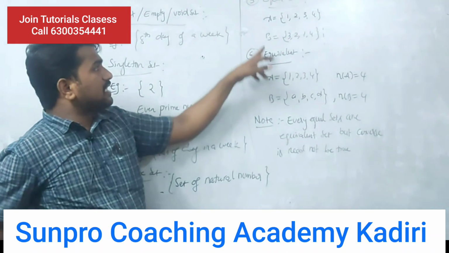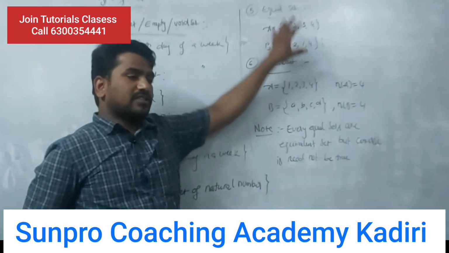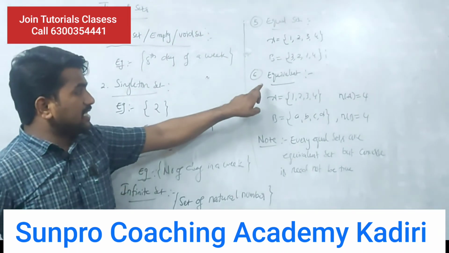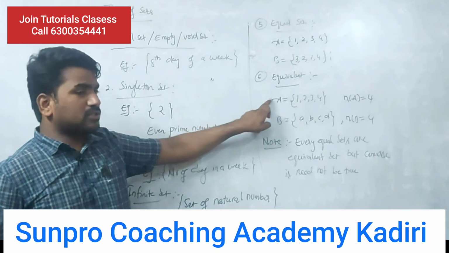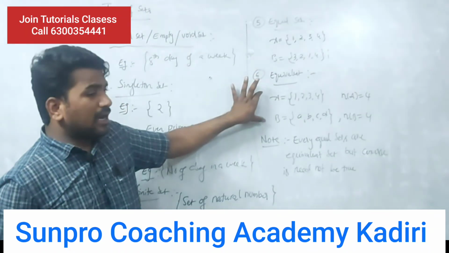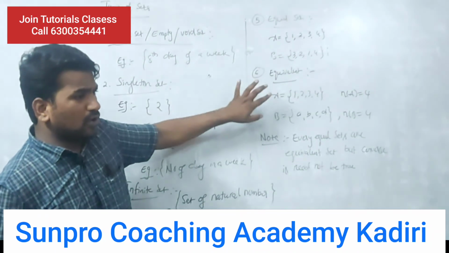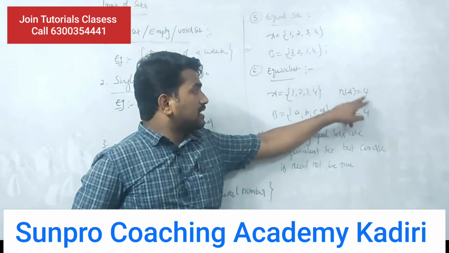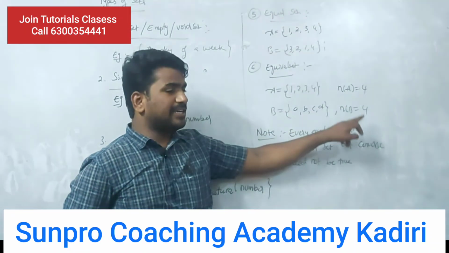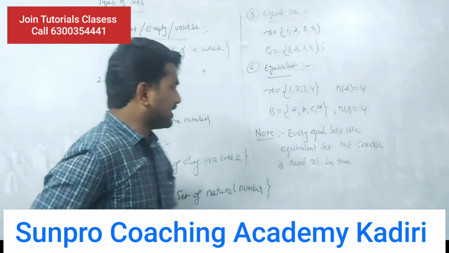See once here, in set A we have 1, 2, 3, 4 and set B is 3, 2, 1, 4. These two are equal sets. Next, in the second case, for equivalent sets, A is 1, 2, 3, 4 and B is a, b, c, d. Are the same elements present in these two sets? No, but the cardinal numbers are equal, so we can say these two are equivalent sets.